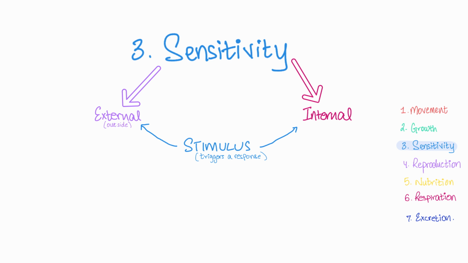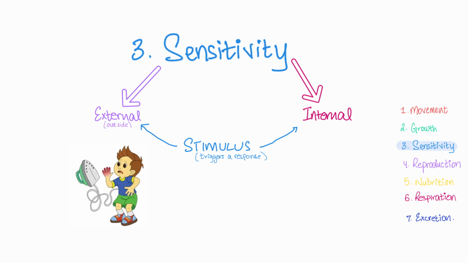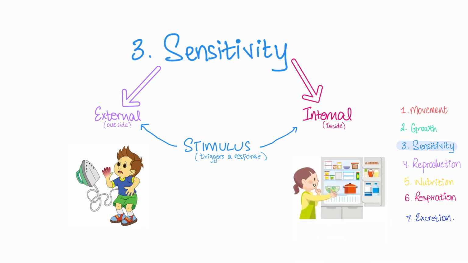Like when you were a kid, I'm sure you touched something really hot by accident and immediately pulled your hand back. And of course, the waterworks followed. But what's important here is that that heat was an external stimulus, and that pulling back that you did was your body responding to that stimulus. Okay, so that covers external stimulus. Now, I'm pretty sure you understand already what internal means, right? Internal means coming from inside. You know, when your stomach starts growling and you have to run to the kitchen to eat something? That's your body's internal stimulus. And when you run to the kitchen to get food, that is your response to the stimulus.